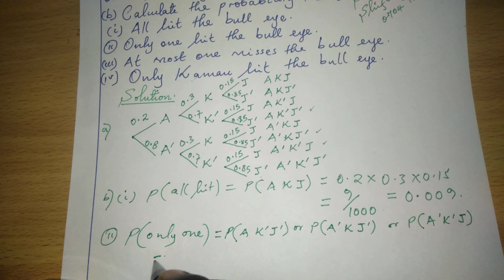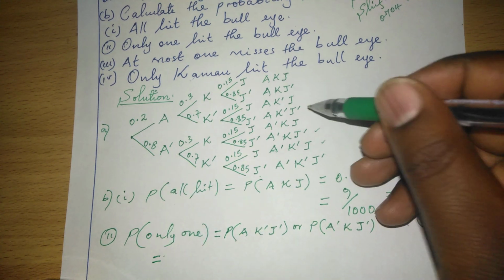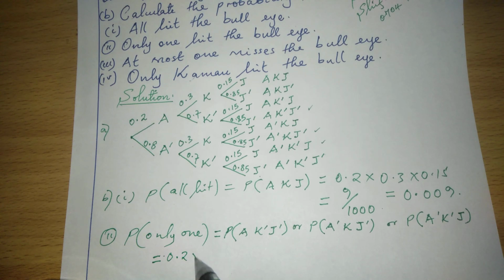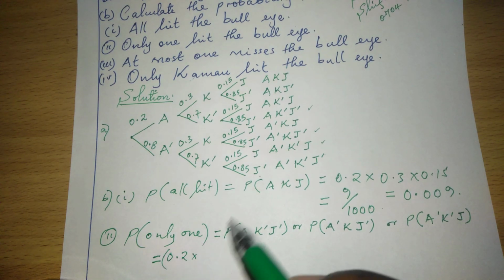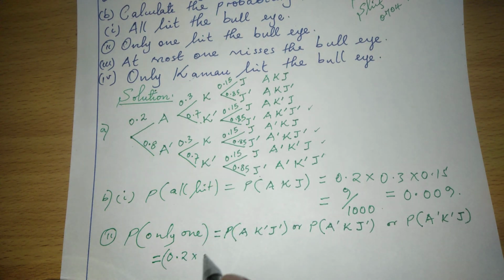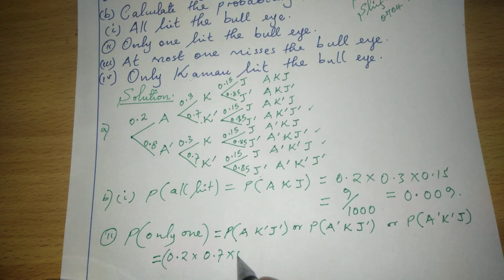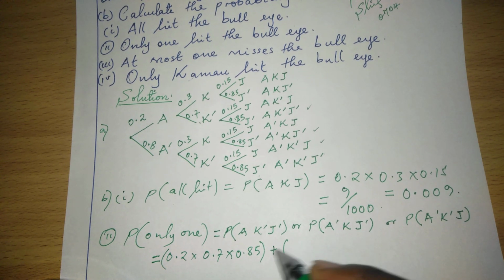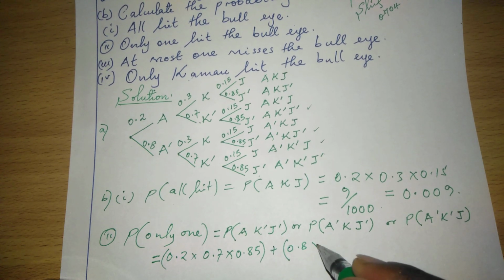So we are going to have this case where it is 0.2 times 0.7 and 0.85, or, meaning addition in probability, Akinyi losing, which is 0.8.